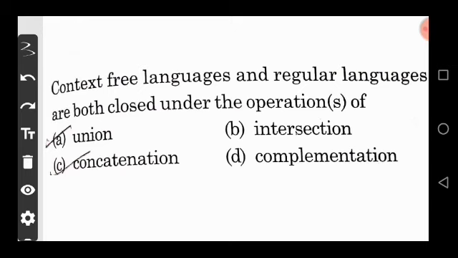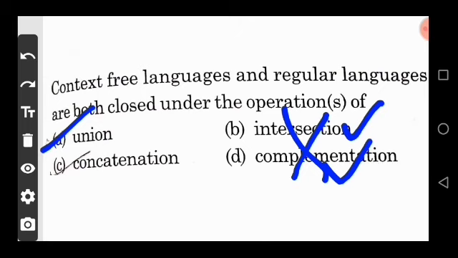We know that context free language is closed under union, concatenation and so on, but not closed under intersection and complementation. So these two options are false.